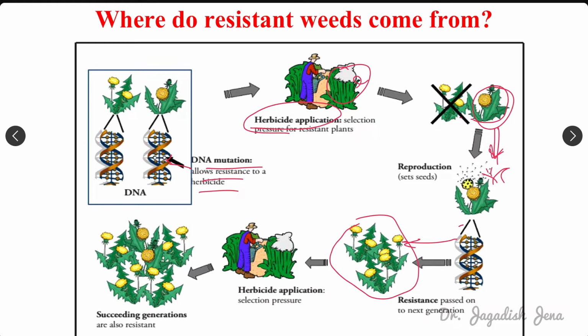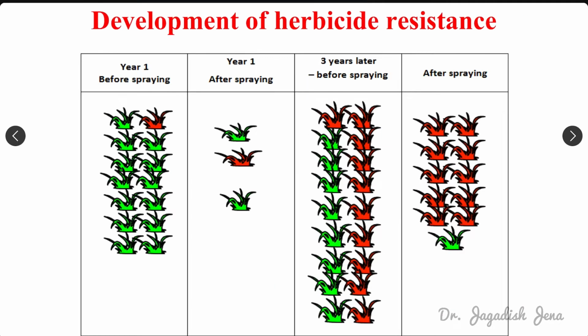From that mother plant, more sister weeds will be formed. All these weeds will show resistance to that particular herbicide. So after the herbicide application, there will be no effect on those weeds because they have already developed resistance, right?